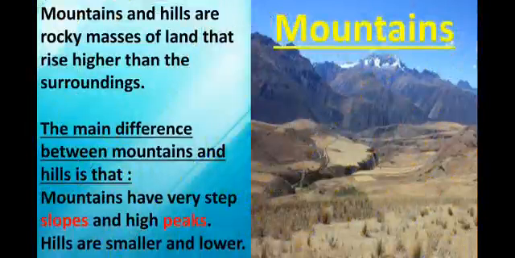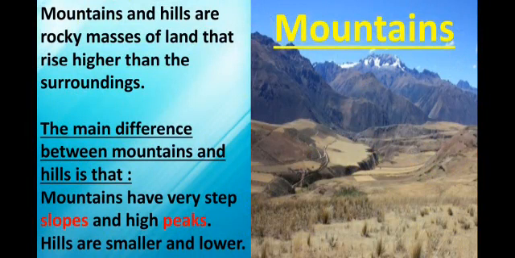Mountains. Mountains and hills are rocky masses of land that rise higher than the surroundings. The main difference between mountains and hills is that mountains have very steep slopes and high peaks. Hills are smaller and lower. So this is the picture of mountains.